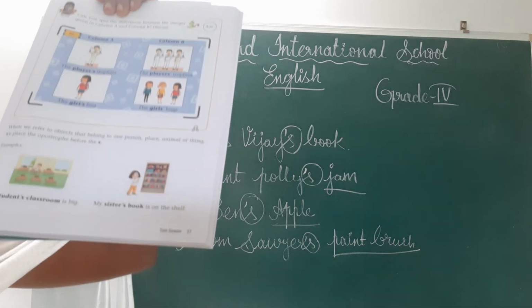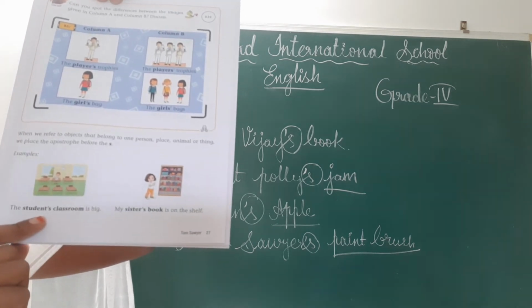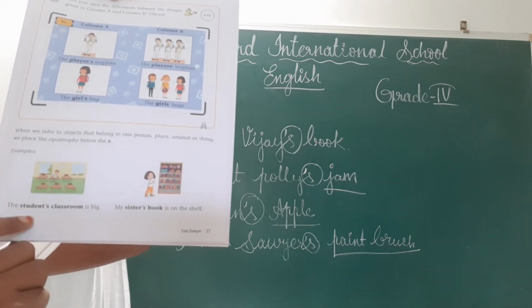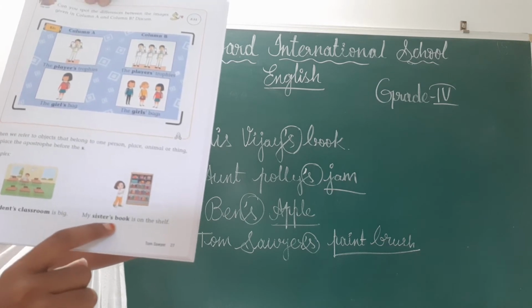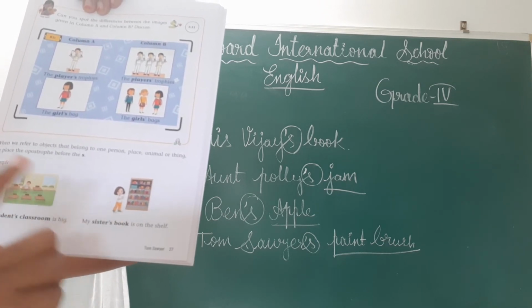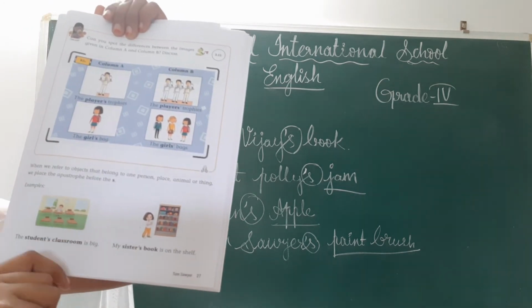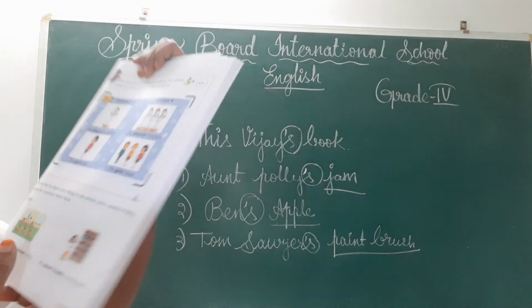placed, children. Okay, see, the students' classroom is big. Okay, students, here only one student is there. Here my sister's book is on the shelf. Okay, here only one sister. Okay, that's why we are placing this apostrophe before the s only, children.